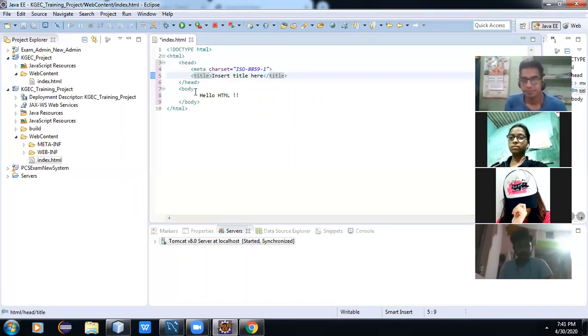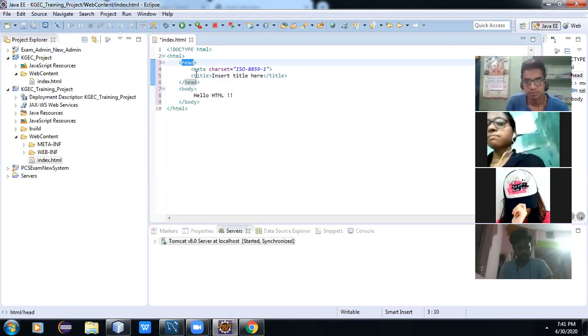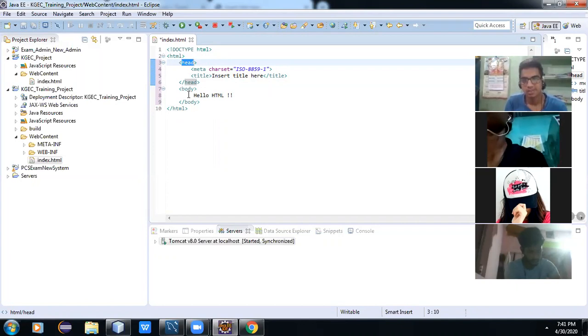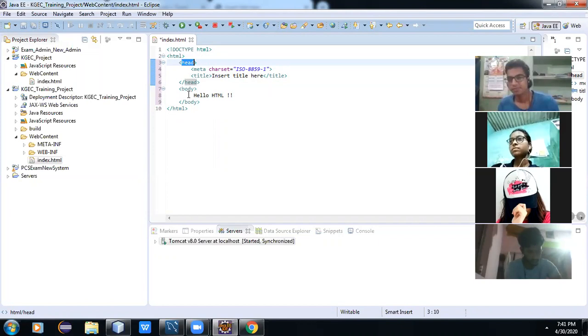Body is actually another tag. Head and body tags are not parent and child; they are equivalent. That is the reason we keep them on the same indentation line, but inside body we can write many parent and child tags. In a human body, we have two primary sections: the body section and the top, the head section. It is similar in an HTML page: head section and body section.